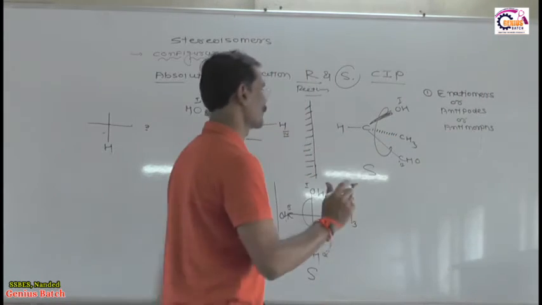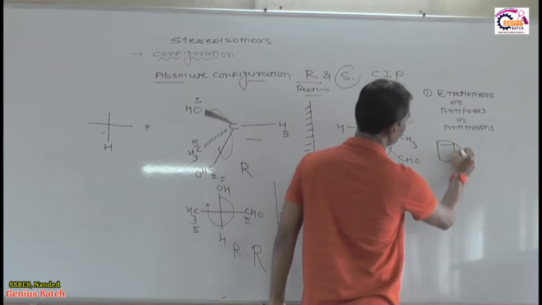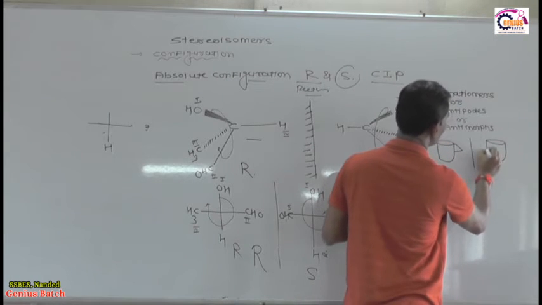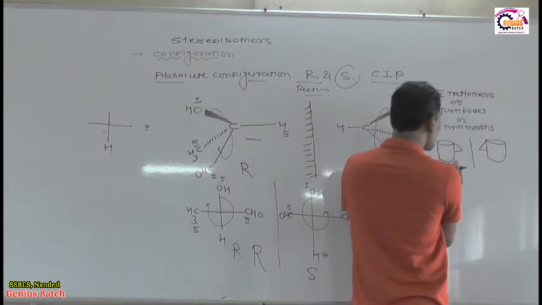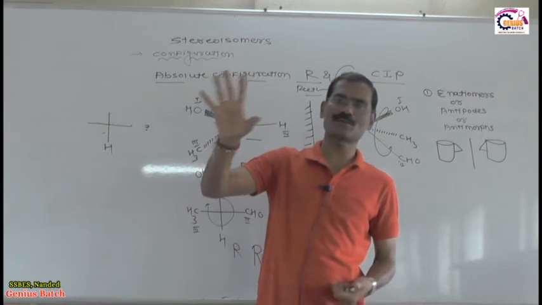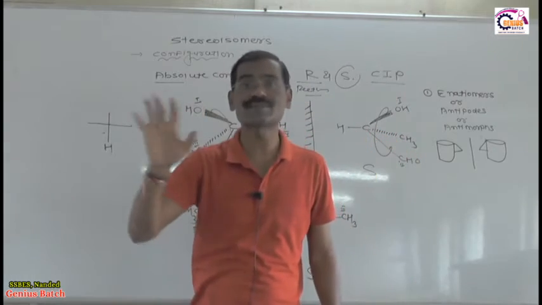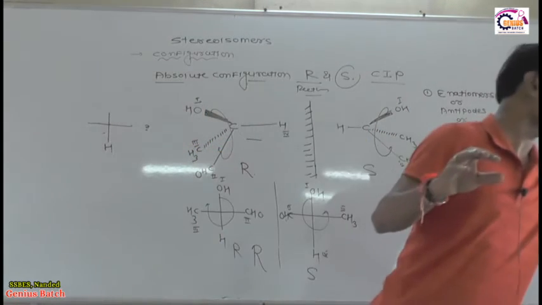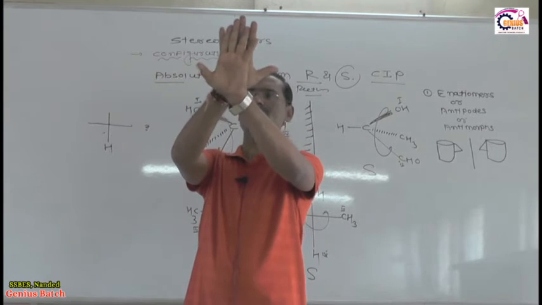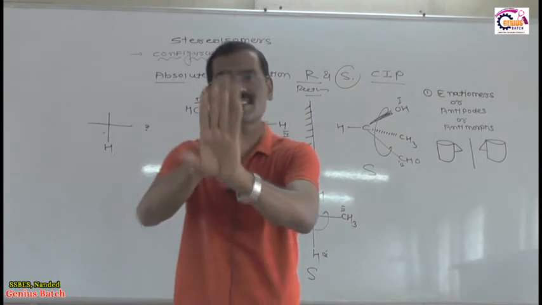Suppose this is a cup of tea, and if we see this cup of tea in the mirror, it looks like this. If we put this cup of tea on the mirror image, it is non-superimposable. For another example, suppose this is my right hand. If I see that right hand in the mirror, it looks like a left hand. If I put the right hand on the left hand, this thumb is here and this thumb is here. These images are not superimposed on each other, and such an image is called